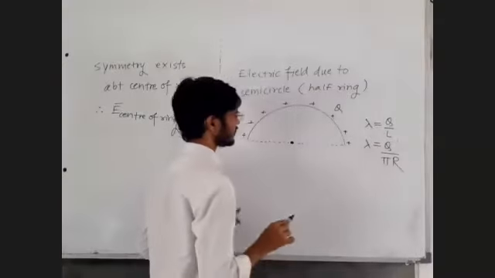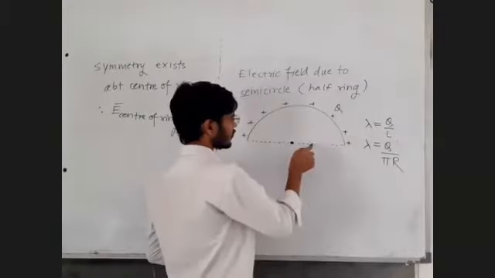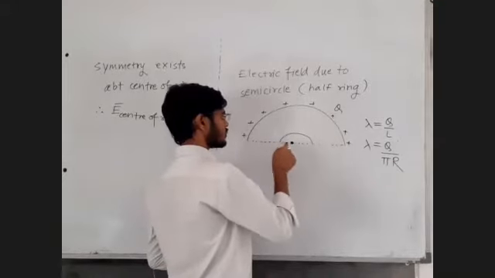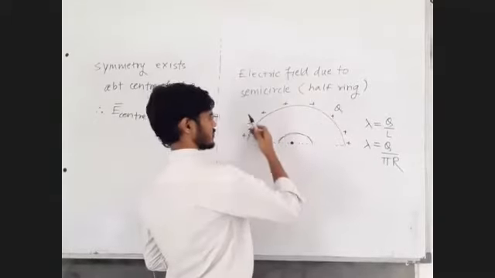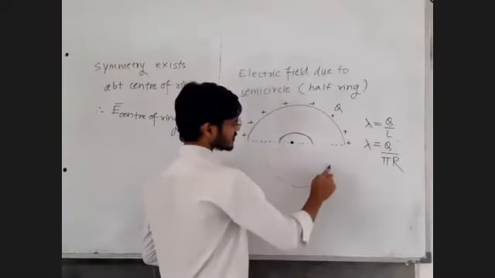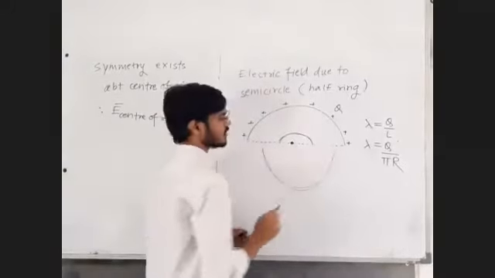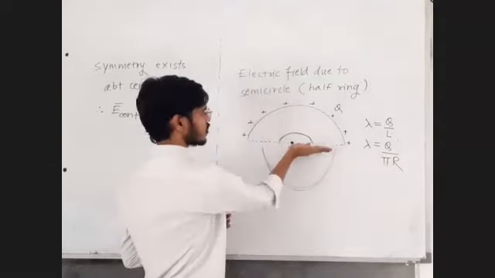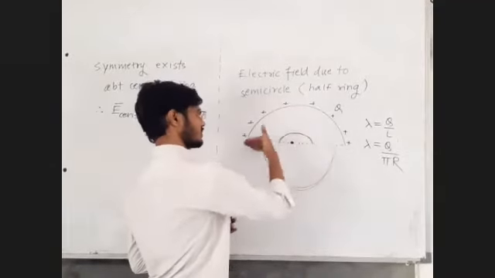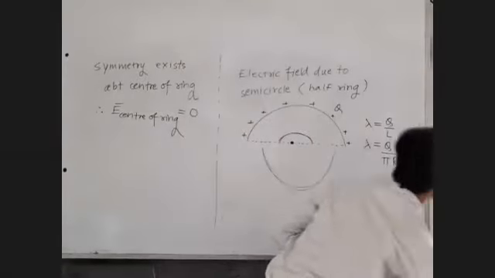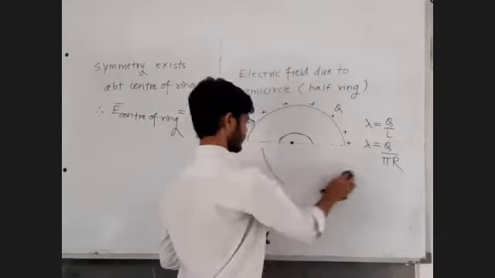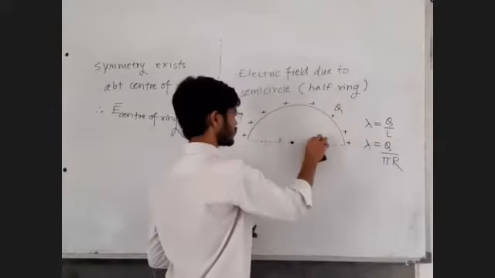So see, about this point charge, from this to this, there exist some charges. But here the charges are missing. In this region, the charges are missing. From 0 to 180 degrees, some charges exist, but from 180 to 360 degrees, charges are absent. So no symmetry is there. Definitely no symmetry.